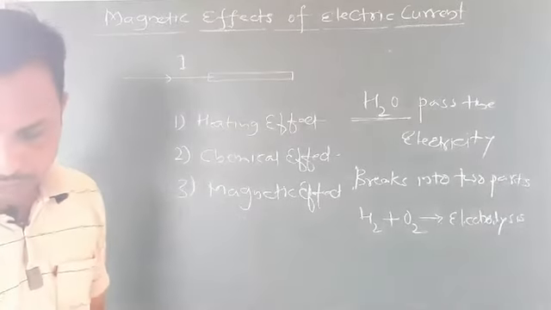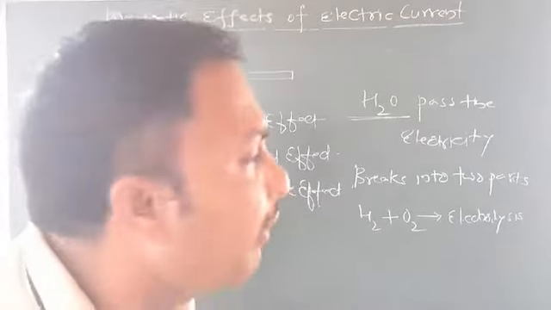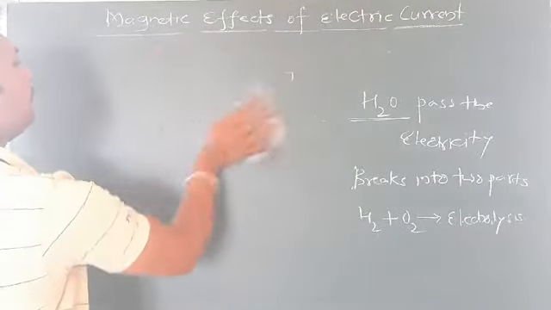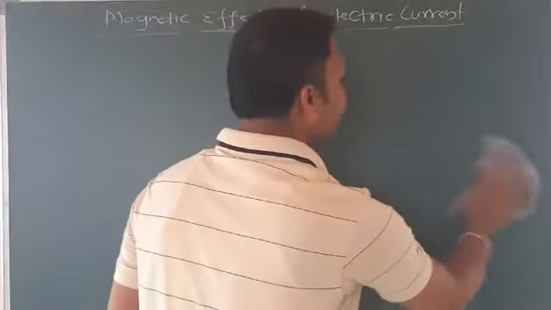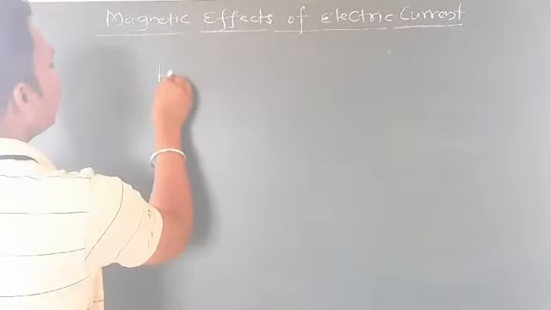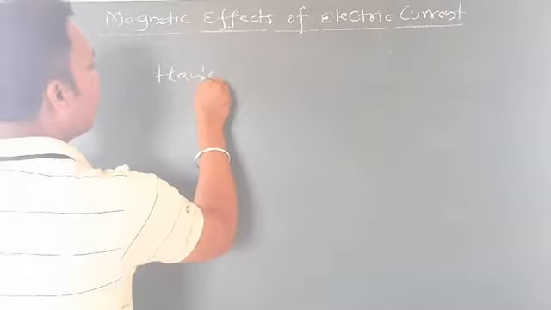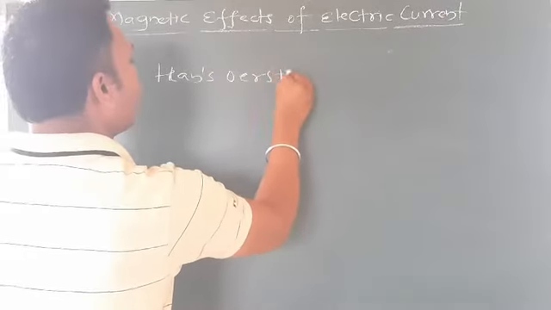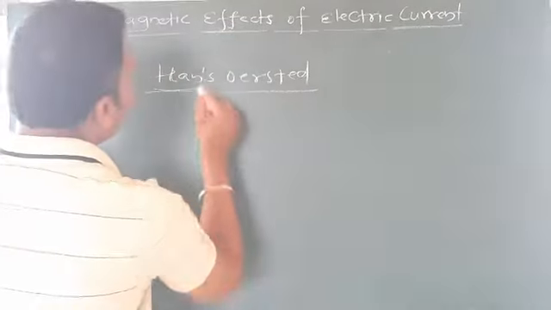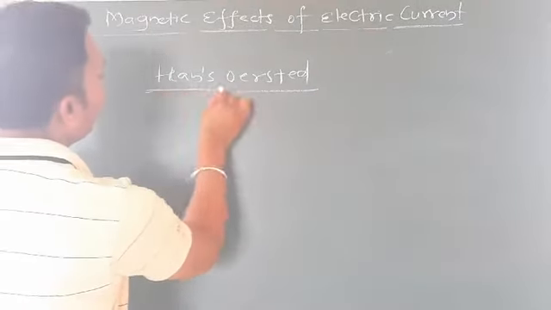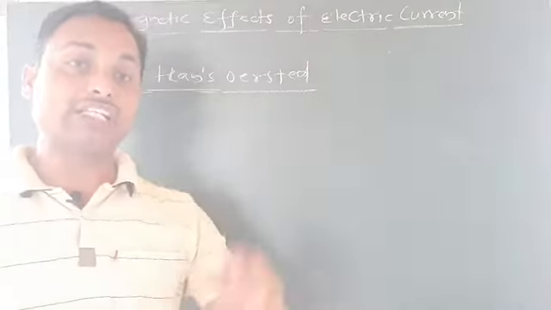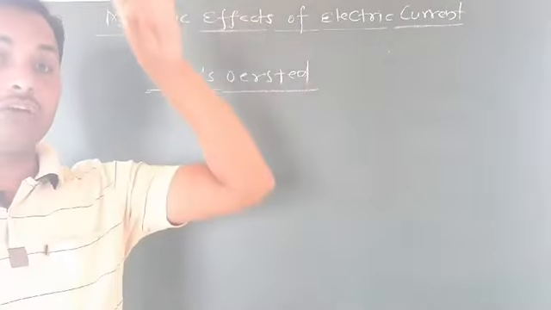Before going to the magnetic effect, let me tell one name. Hans Oersted. He is one scientist. What he has done means, an interesting thing happened a long time ago.